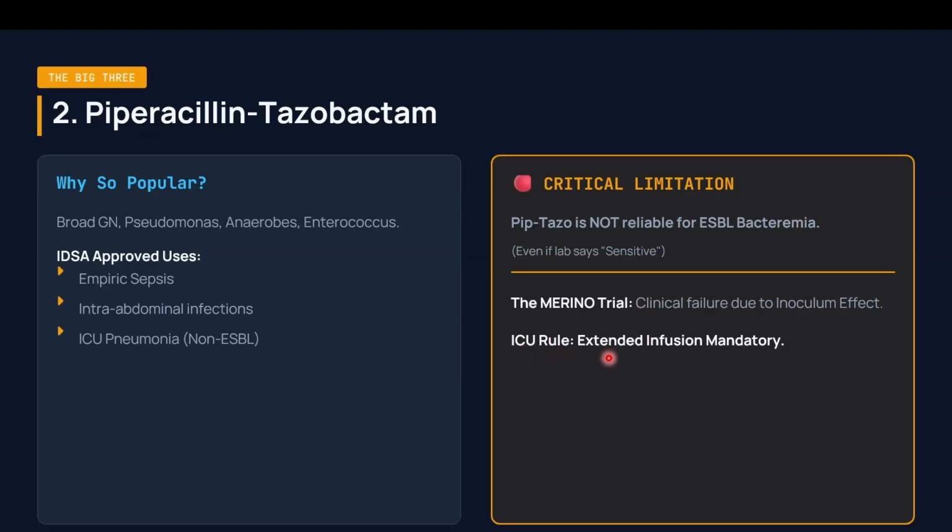The ICU rule with Piperacillin-Tazobactam is that it needs an extended infusion strategy. That means 4.5 grams should be given over 3 to 4 hours so that the time above the minimum inhibitory concentration is well maintained to make the drug work.